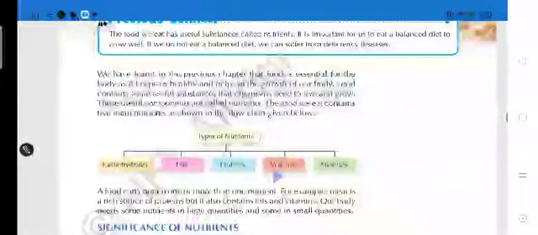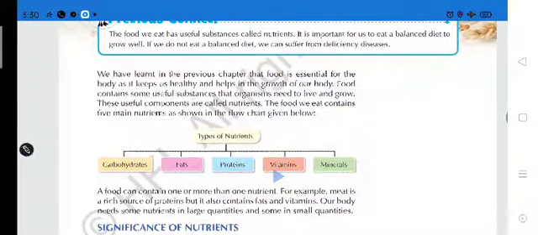Now we have learned in the previous chapter that food is essential for our body, as it keeps us healthy and helps in the growth of our body. So food contains some useful substances that the organism needs to live and grow.